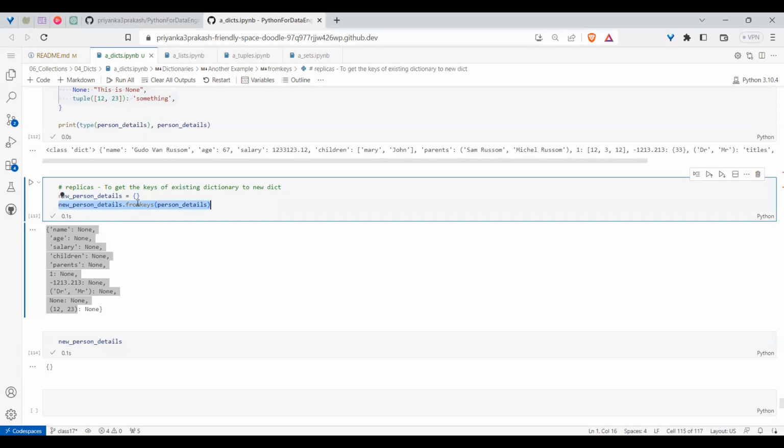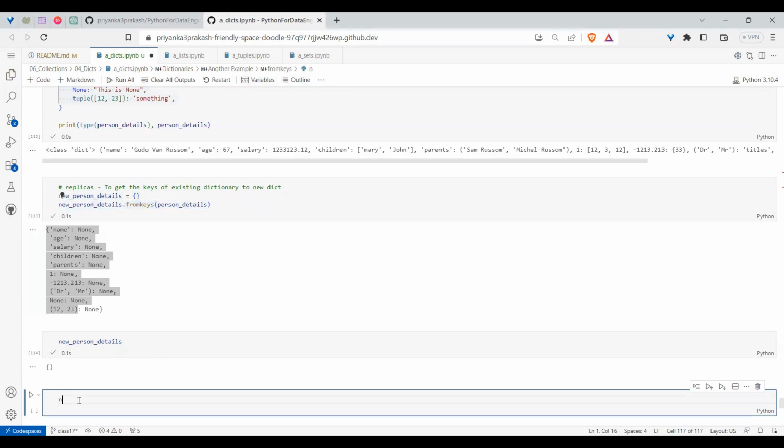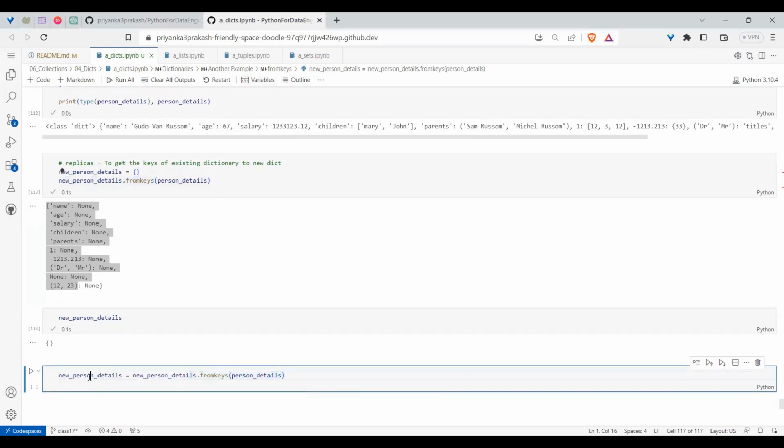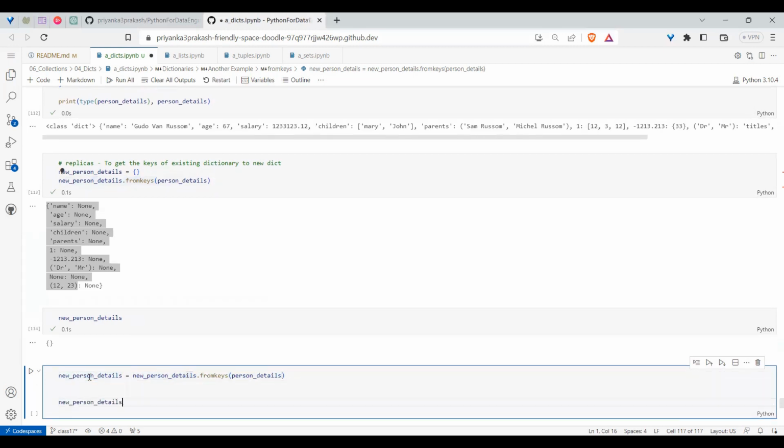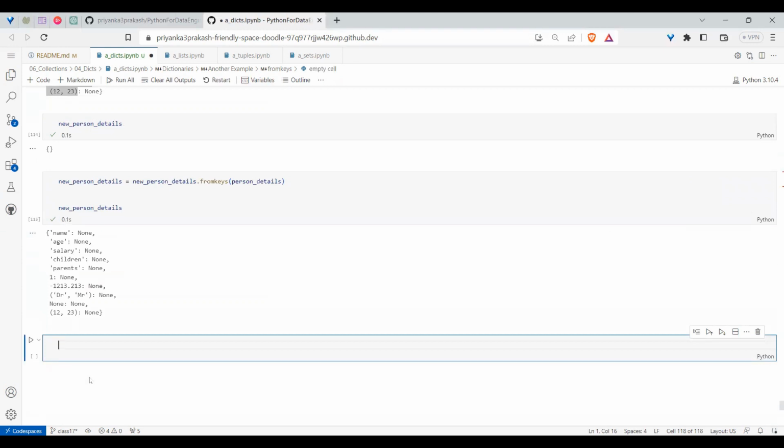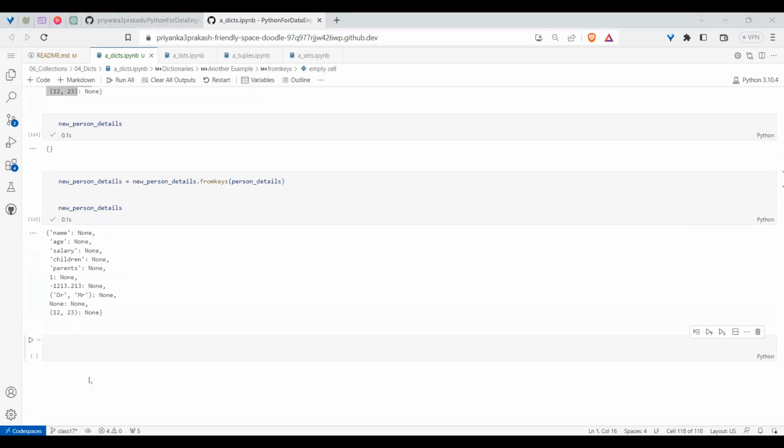To avoid that, we can create new person details equal to person details dot fromkeys of like this. Means we get a replica, but it will not update on the original object. So like this, we can create a safe copy.